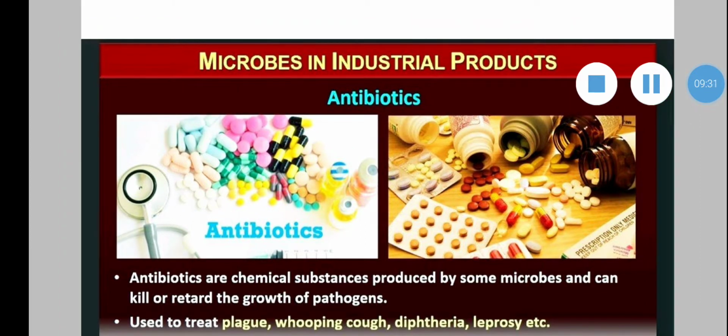Production of antibiotics. Antibiotics are probably the most important group of compounds synthesized by industrial microorganisms.